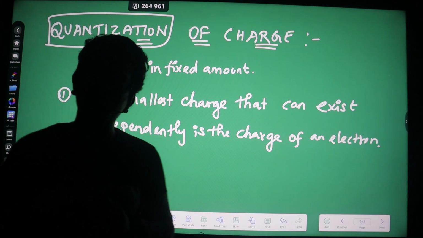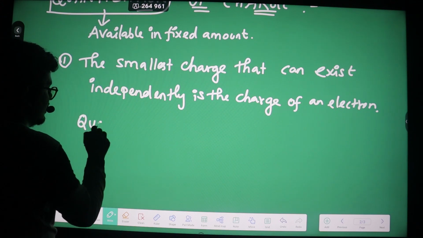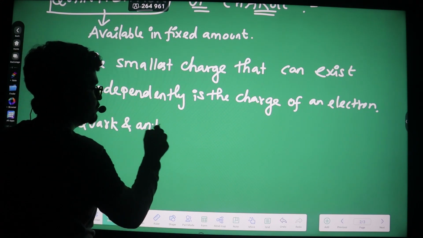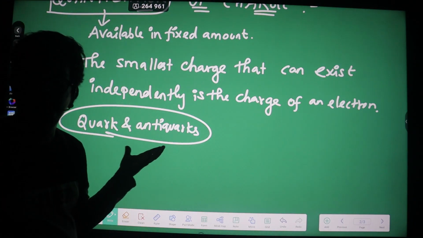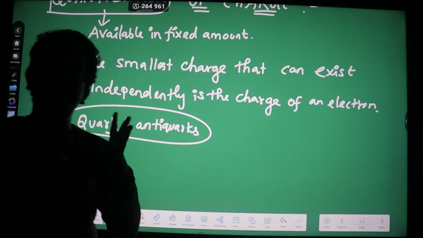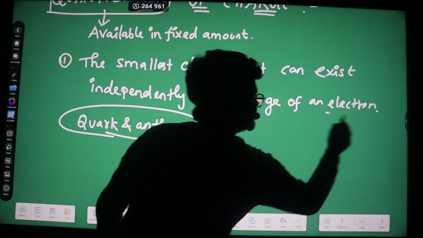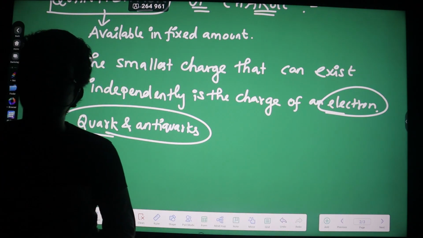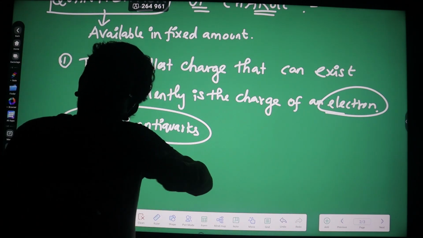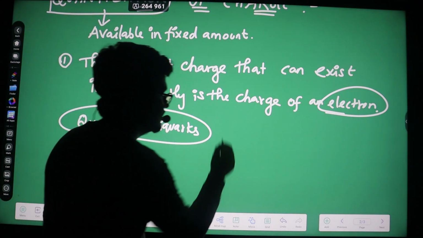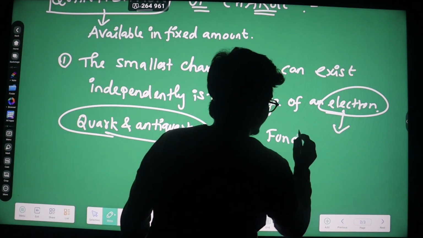See, there are so many small charges. For example, you can take quarks and antiquarks. They are smaller than the electrons, but they do not have the ability to exist independently. They are dependent on other particles. But this electron has the ability to exist independently. That is why we are considering the electron as the smallest charge. That is why we are even calling the electron a fundamental charge.